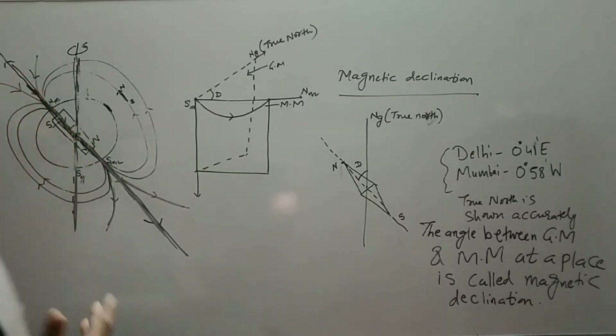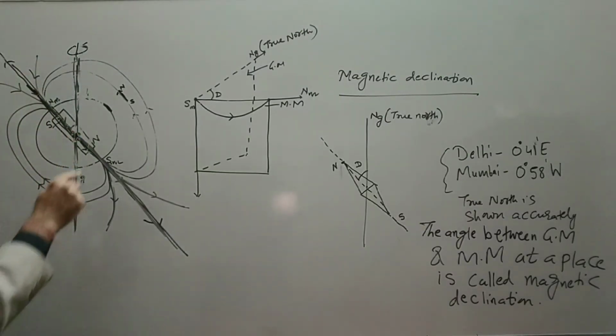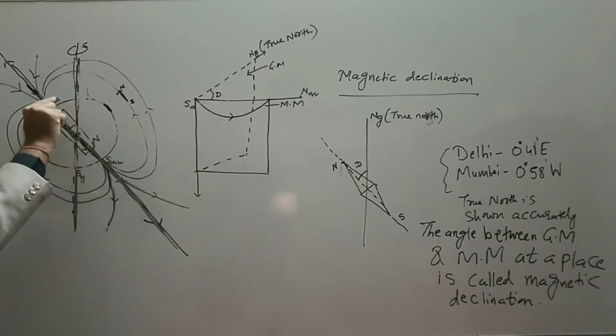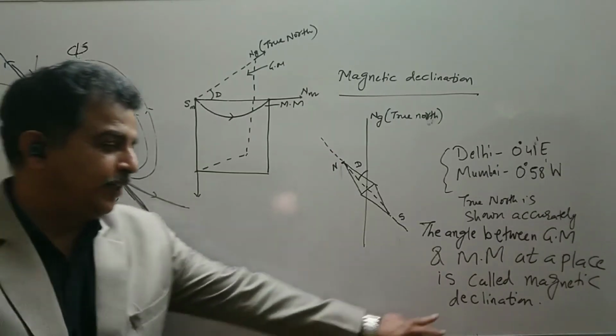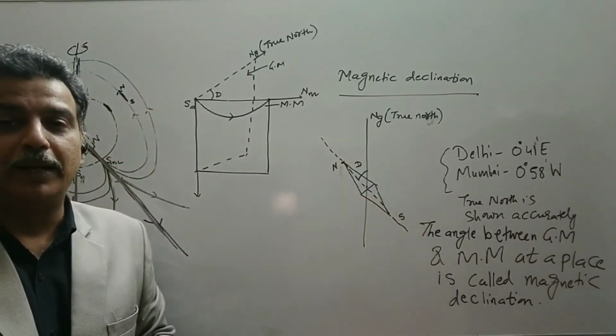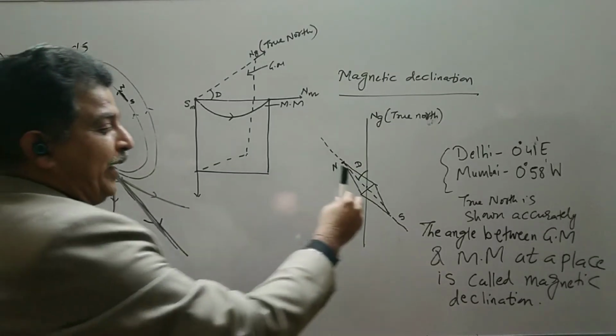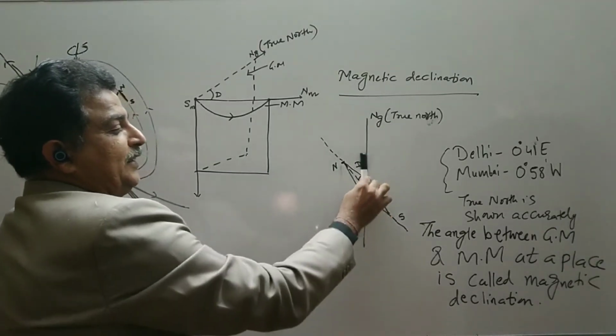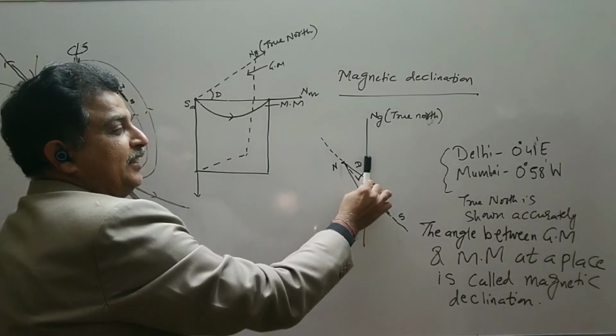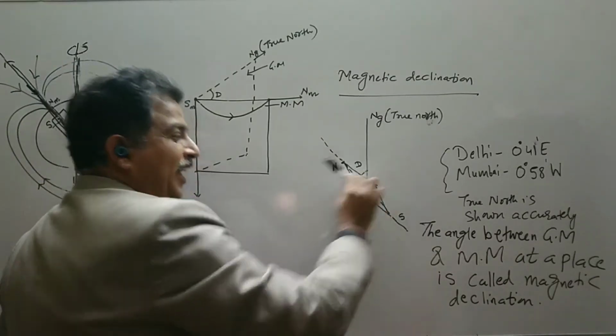It keeps on increasing as we move from the equator to the pole. So this is called the declination angle, or simply we call it the declination, denoted by D. So if we assume a bar magnet, it should be aligned straight, and the needle becomes like this.